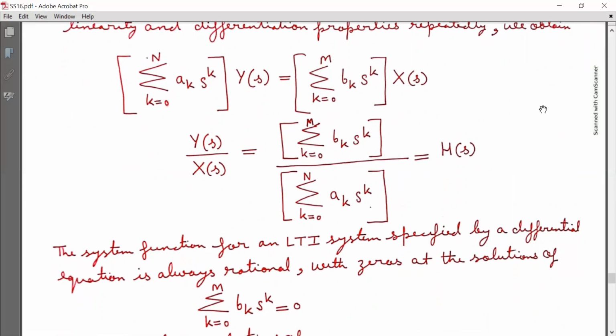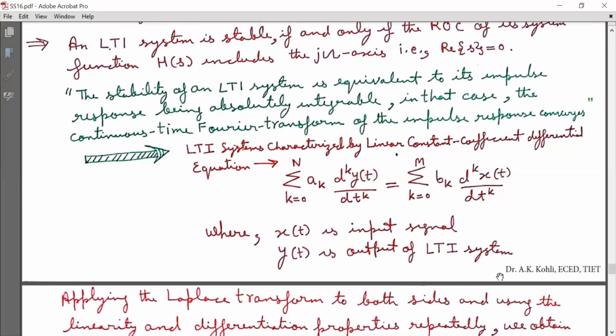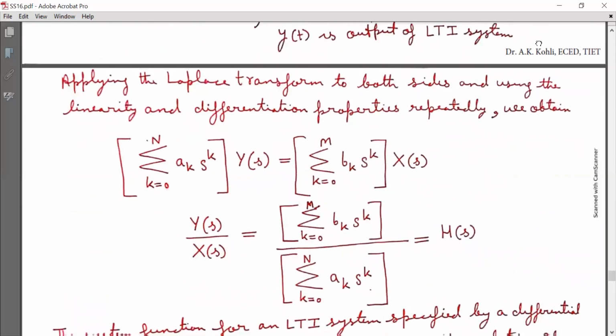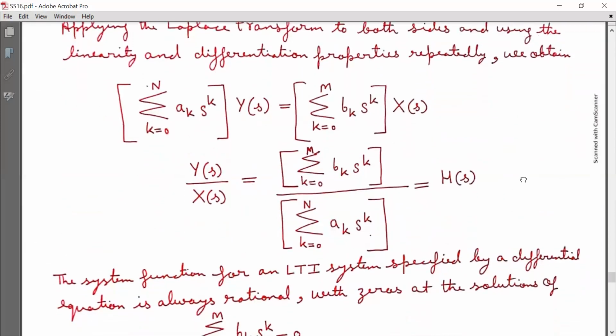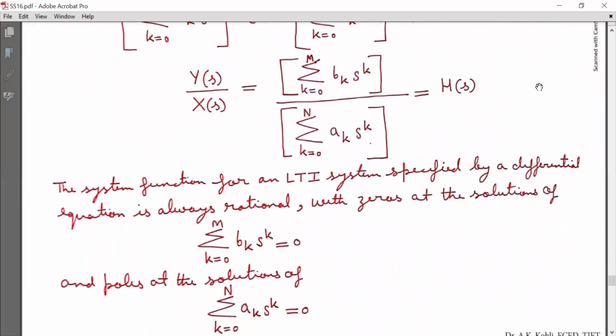Now we know that H(s) is equal to Y(s) by X(s), that is, the system function H(s) is equal to summation k running from 0 to M, b_k s raised to k divided by summation k running from 0 to N, a_k s raised to power k.